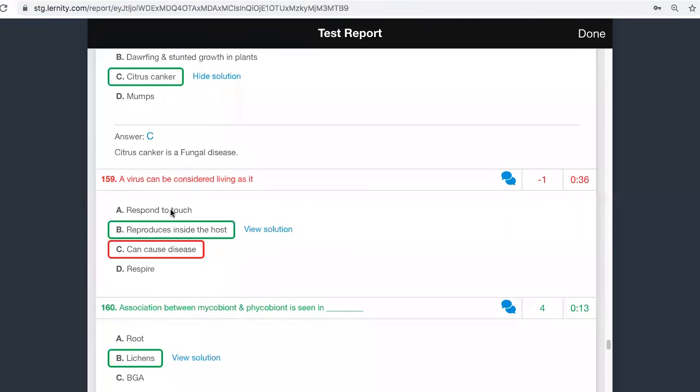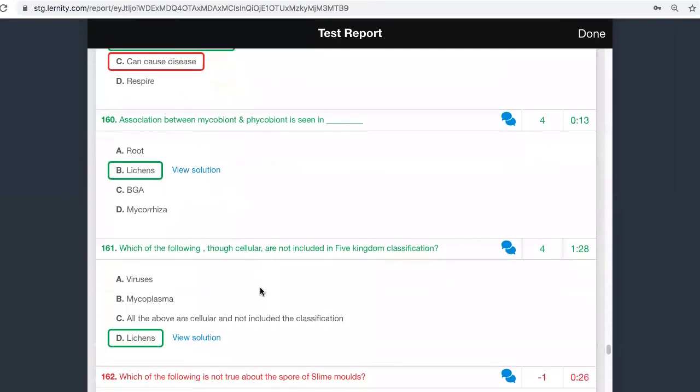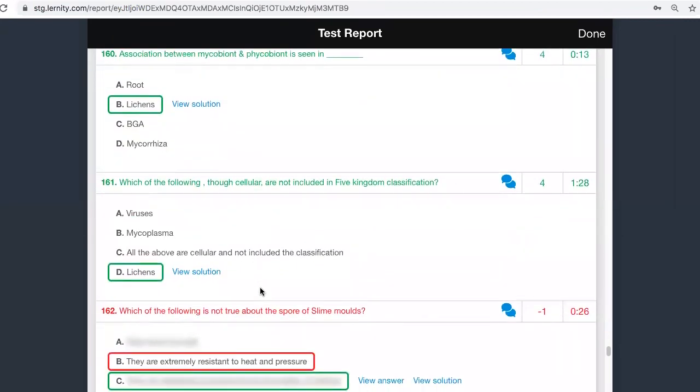A, we cannot touch. C, anything which causes disease is not considered as living. Respiration is totally absent in virus. Are we able to understand? Okay. Association between mycobiont and phycobiont is seen in lichens. This is quite simple.